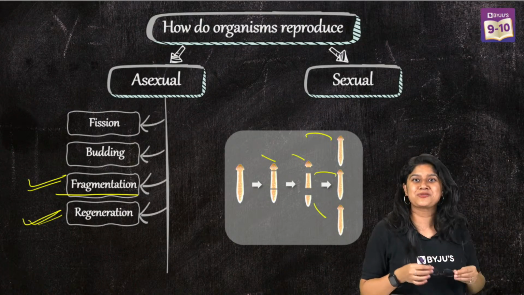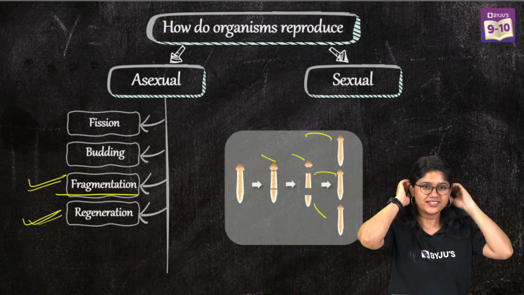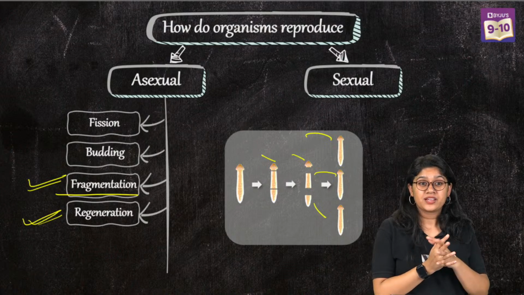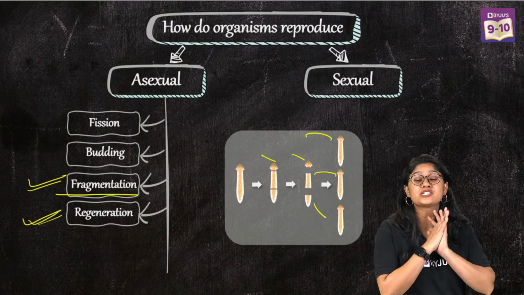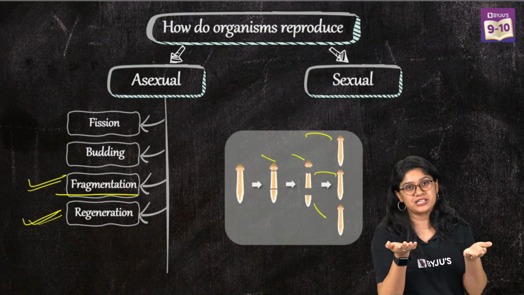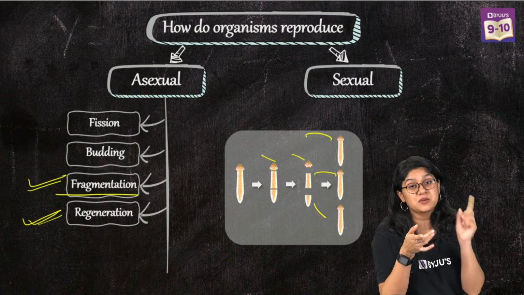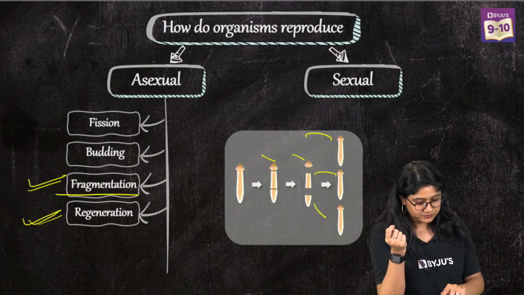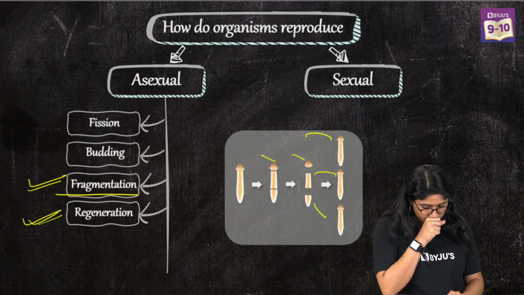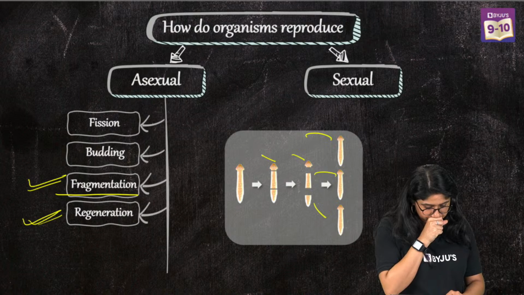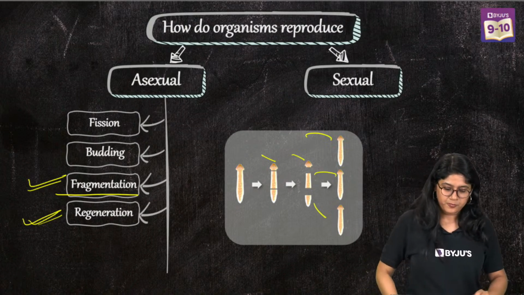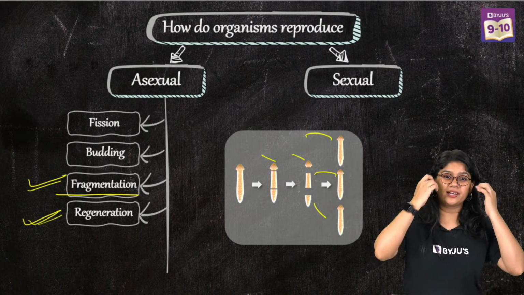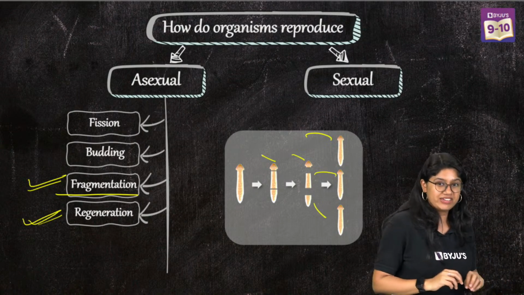Please quickly vote now. You have to pick from these options. The question is whether planaria is a multicellular organism or a unicellular organism. I have voted my answer. Okay, I think we can end.